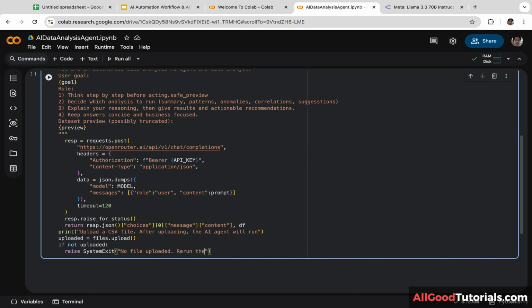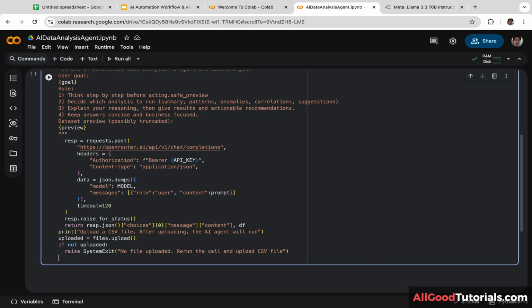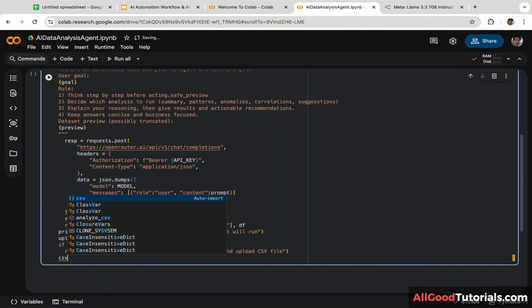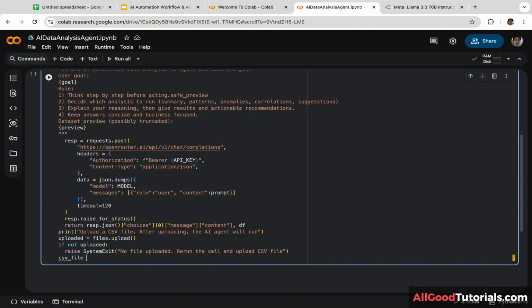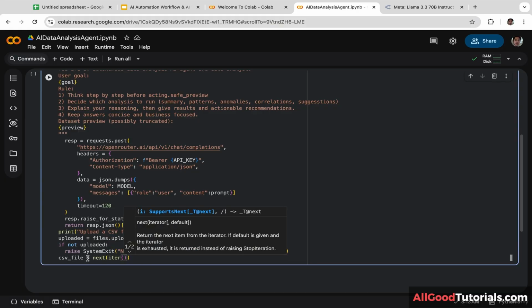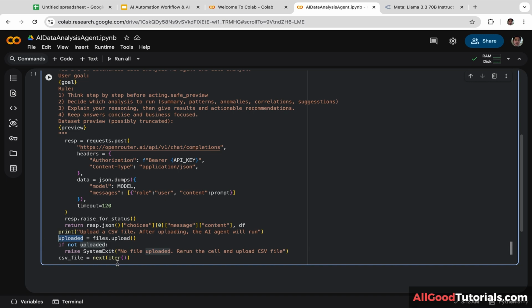Rerun the cell and upload a CSV file. So that's going to be the message. Next, we are going to get the name of the first uploaded CSV file. Let's create a new variable. I'm going to name it csv_file. Next, next, iter, and let's copy and paste uploaded and put it inside the parentheses.